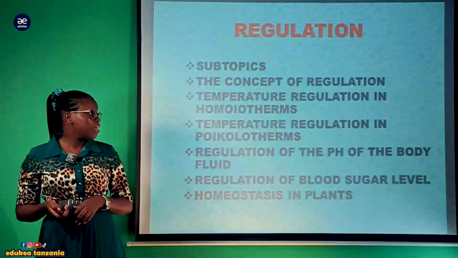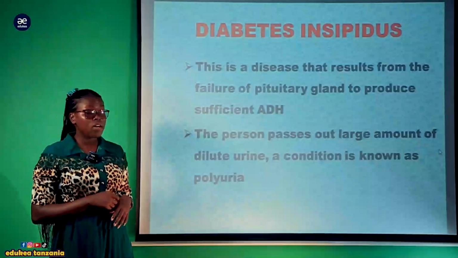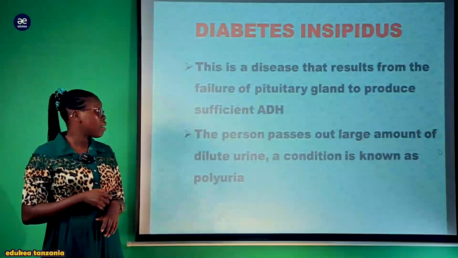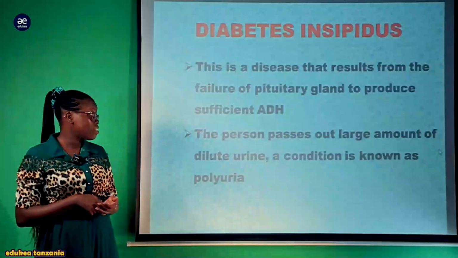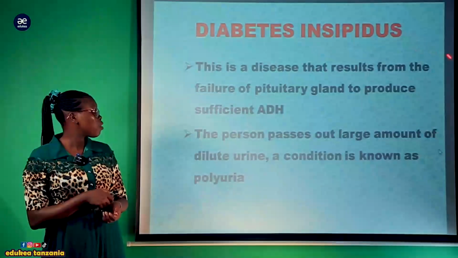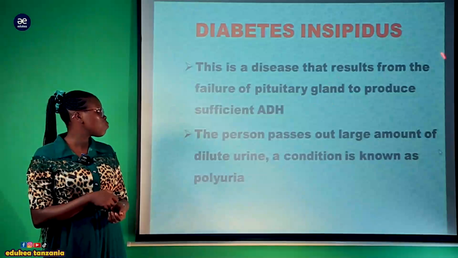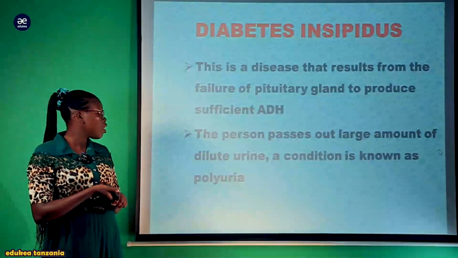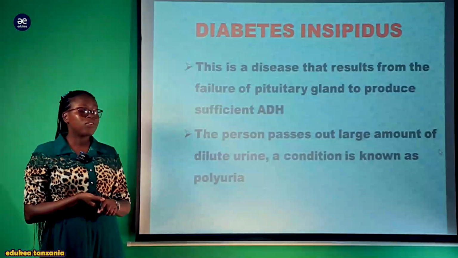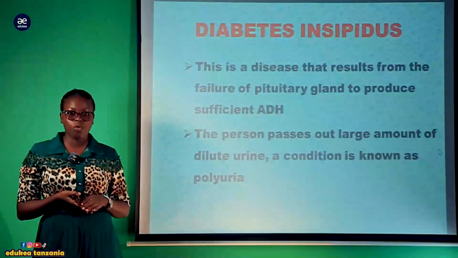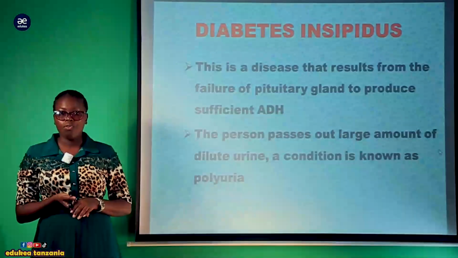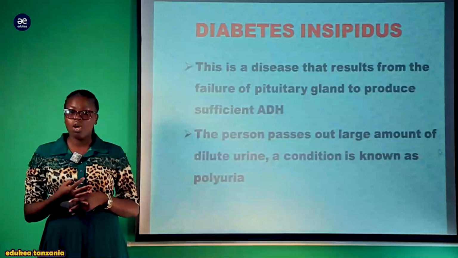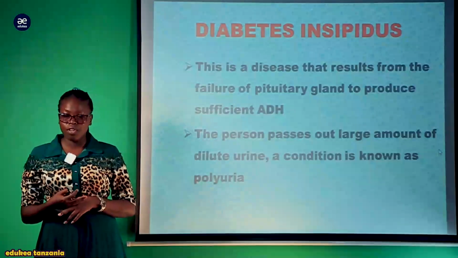Now, another cause, symptom and effect of high blood glucose level is diabetes insipidus. Diabetes insipidus is a disease that results from the failure of the pituitary gland to produce sufficient ADH. ADH is one of the hormones responsible for the regulation of the amount of water in the body of the organism. It is responsible for the reabsorption of water into the body of the living organism.